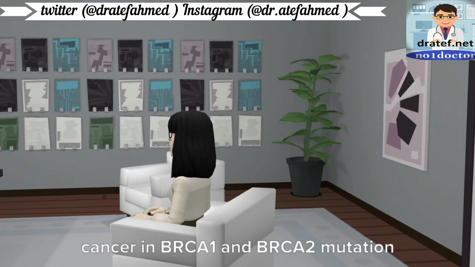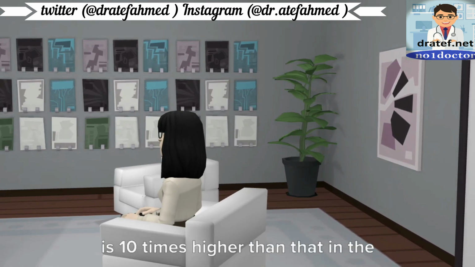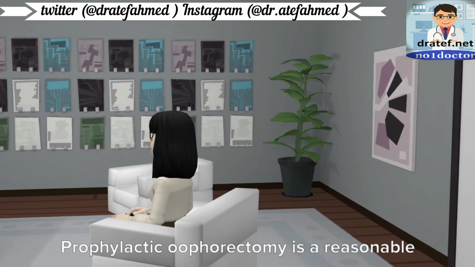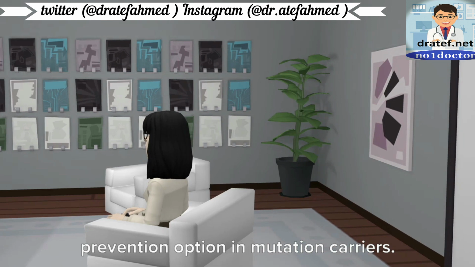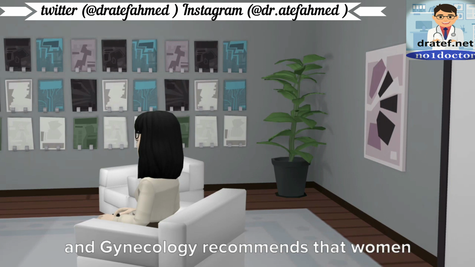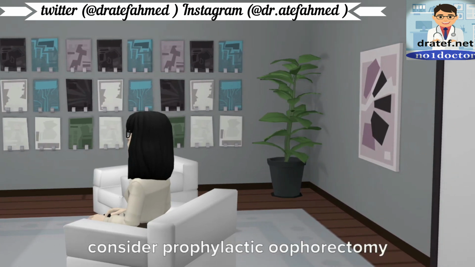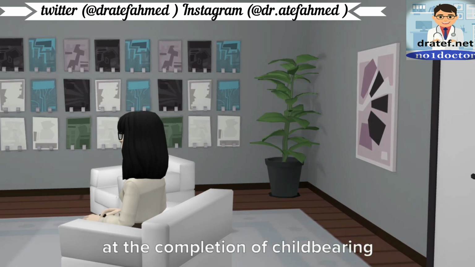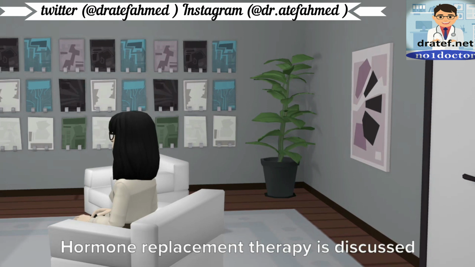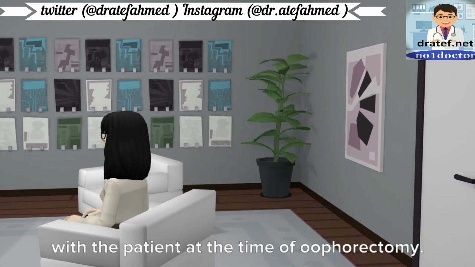The risk of ovarian cancer in BRCA1 and BRCA2 mutation carriers ranges from 20 to 40%, which is 10 times higher than that in the general population. Prophylactic oophorectomy is a reasonable prevention option in mutation carriers. The American College of Obstetrics and Gynecology recommends that women with a documented BRCA1 or BRCA2 mutation consider prophylactic oophorectomy at the completion of childbearing or at the time of menopause. Hormone replacement therapy is discussed with the patient at the time of oophorectomy.